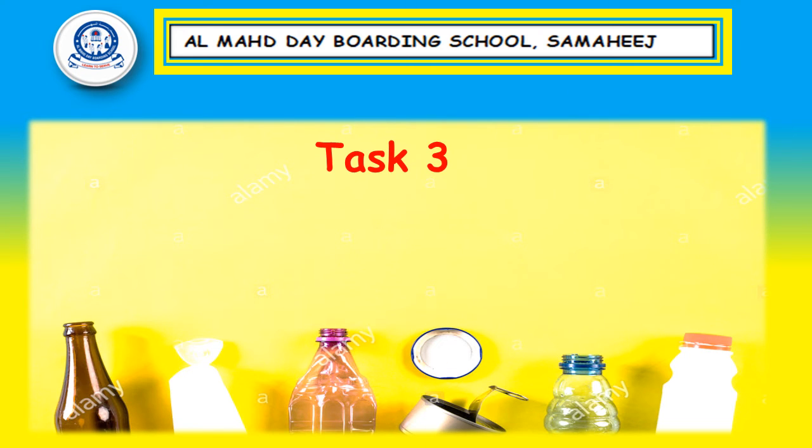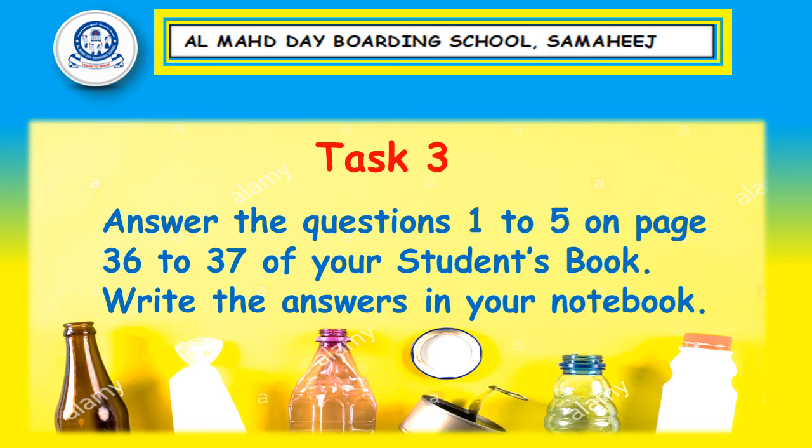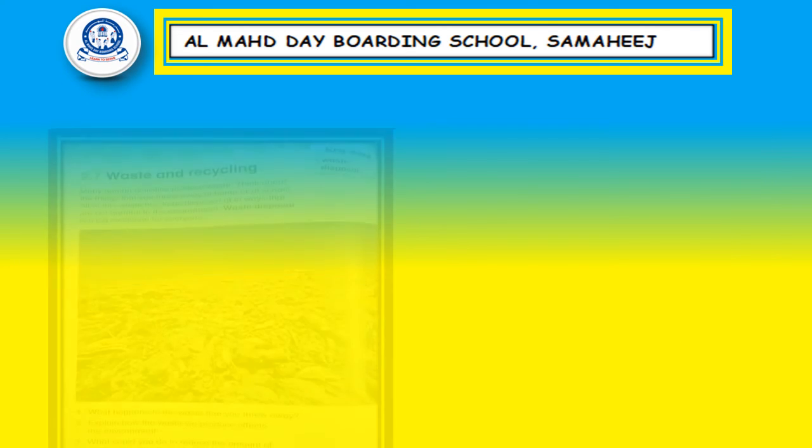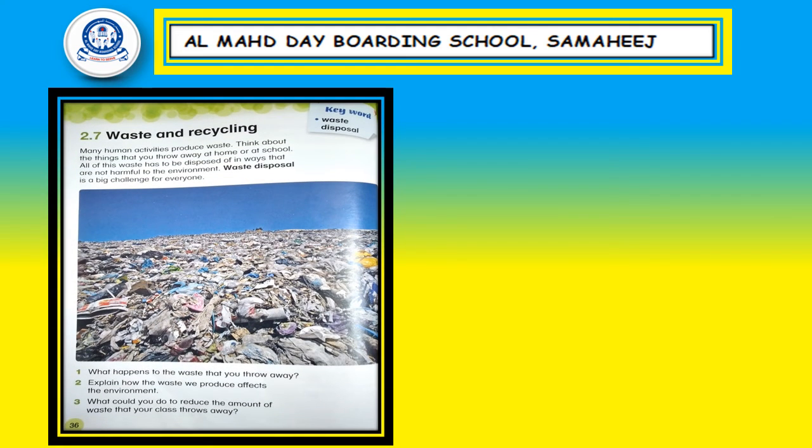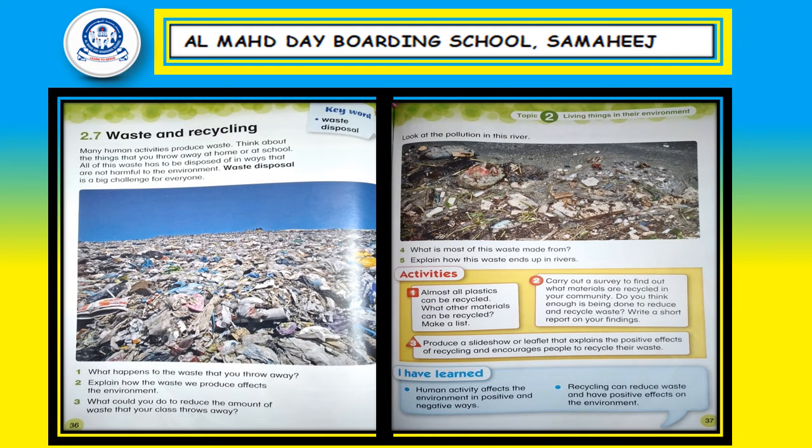For task number 3, you will answer questions 1 to 5 on pages 36 to 37 of your student book. Write the answers in your notebook. First question, what happens to the waste that you throw away?